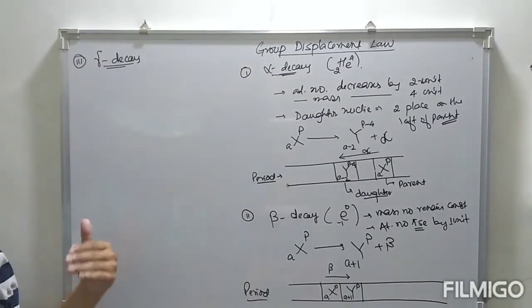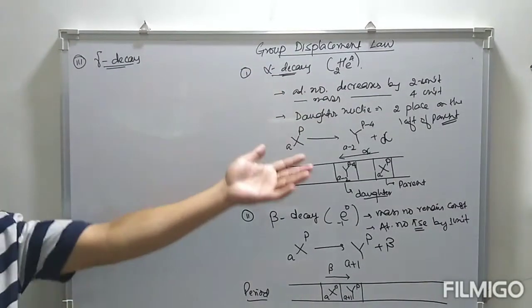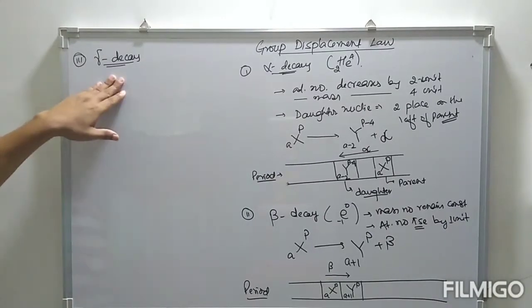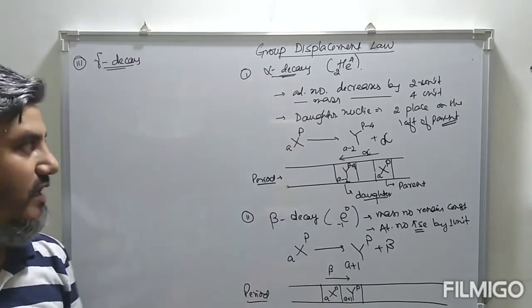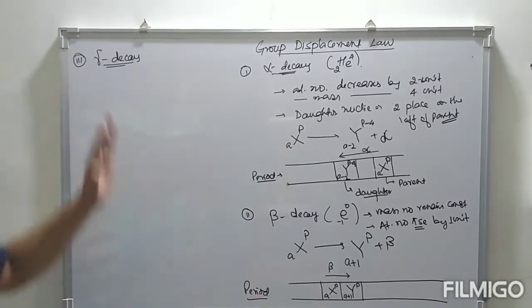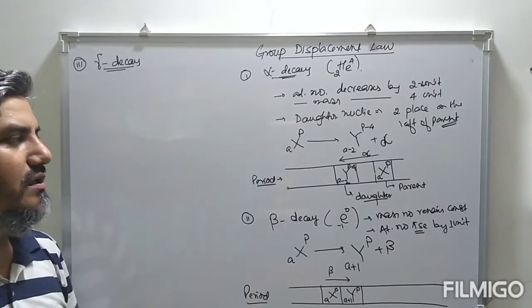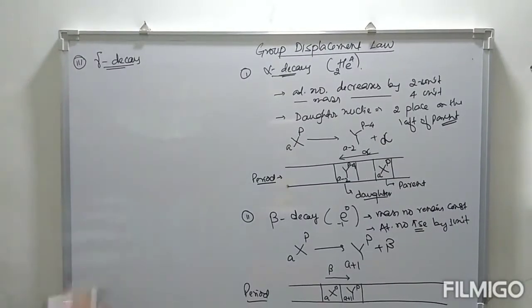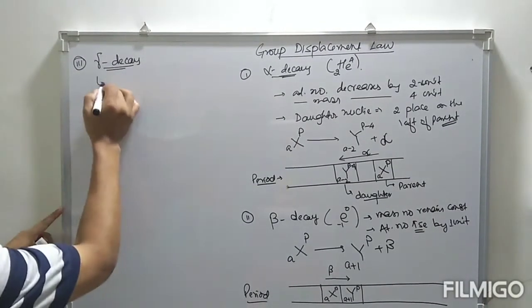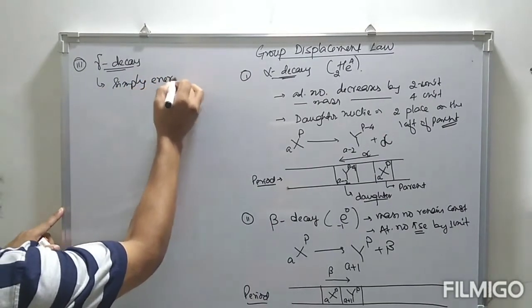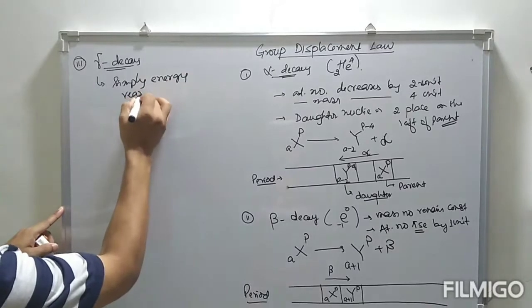To come back to its normal ground state, some energy is released, and that energy goes in gamma. So gamma decay is nothing but the energy rearrangement after alpha and beta decay. During this gamma decay, there is no change in the position of the element. So this is simply energy rearrangement.